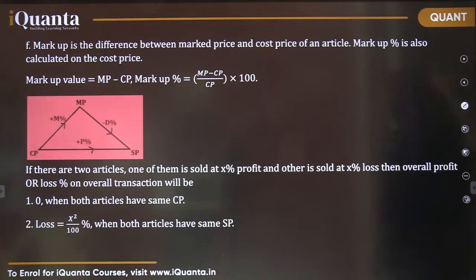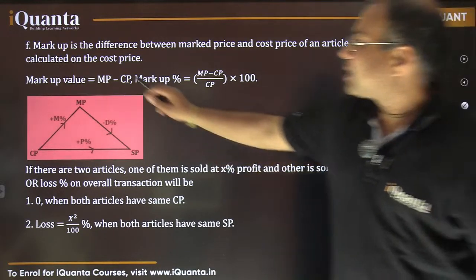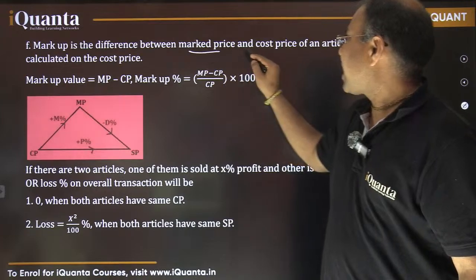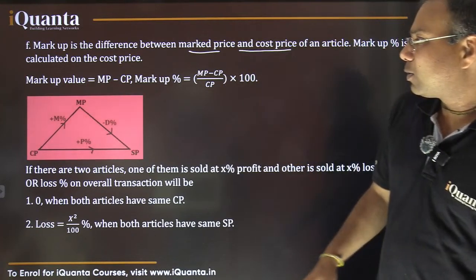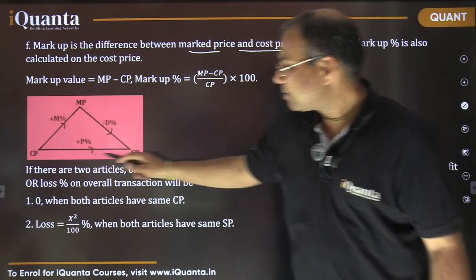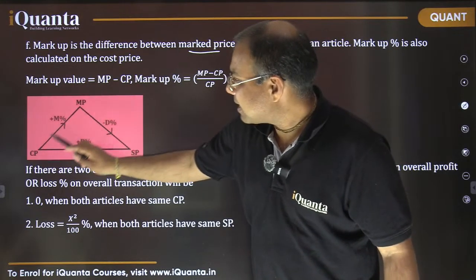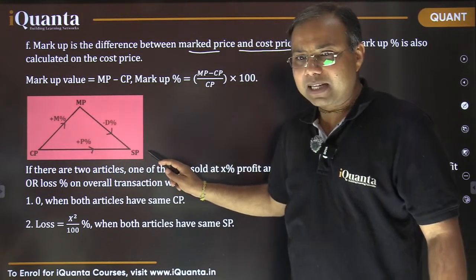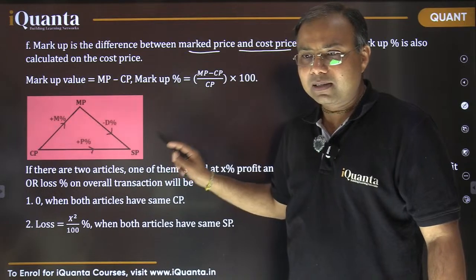So here it is, this markup. There's one more term, markup. What is this markup? Markup is the difference between mark price and cost price, right? You can see this diagram also here: mark price, cost price and selling price. Is this triangle visible here?